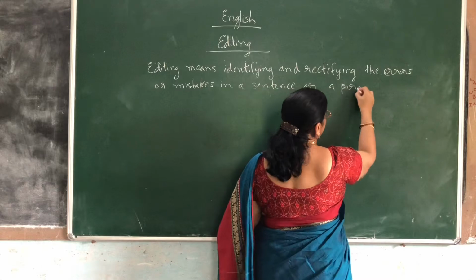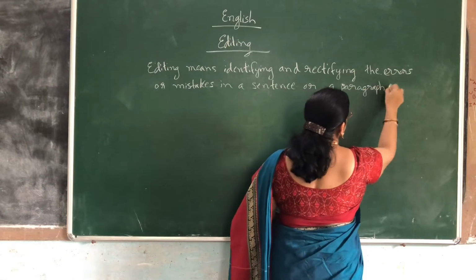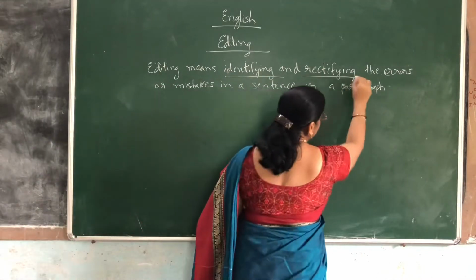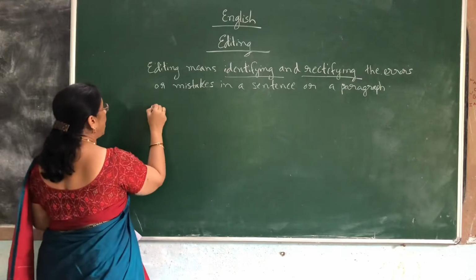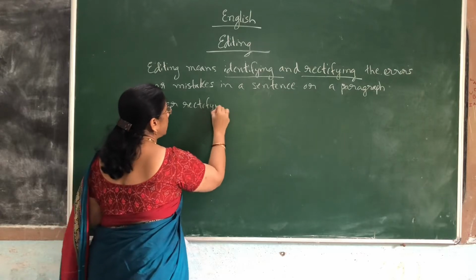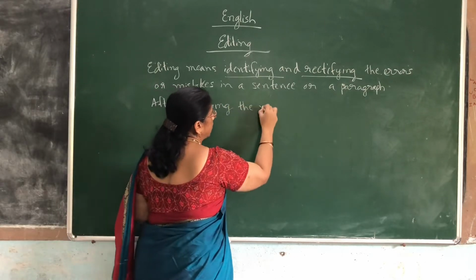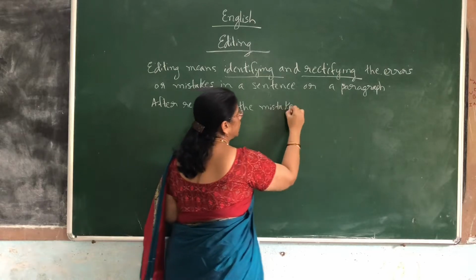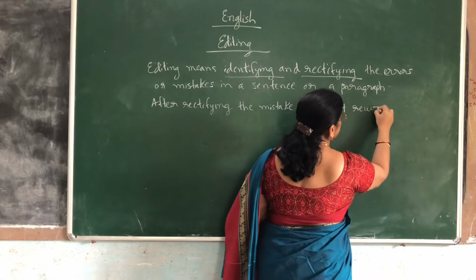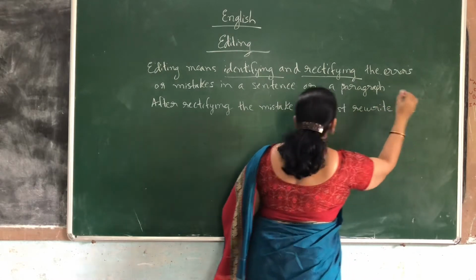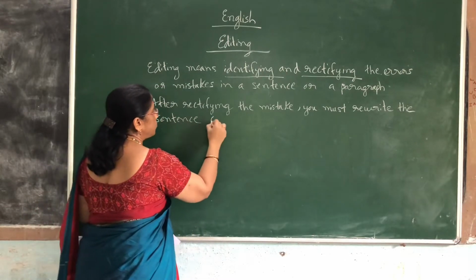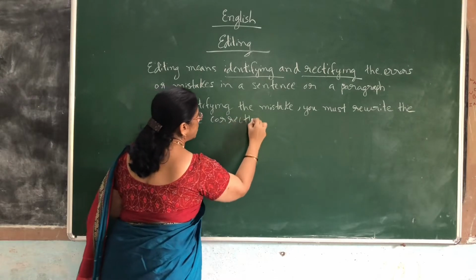Okay children, see, I told you specially that you should identify these errors and you should rectify them. And one more important thing I told: after rectifying the mistake, you must rewrite the sentence correctly. Rewrite the sentence correctly. This one you remember. Okay? This is very important.